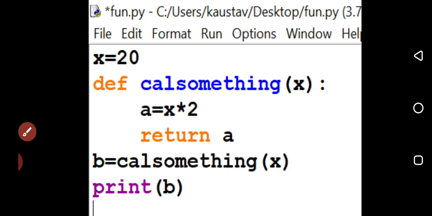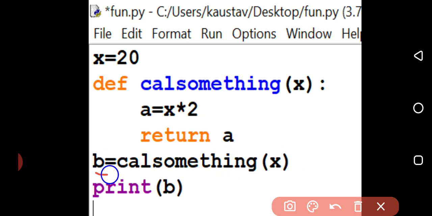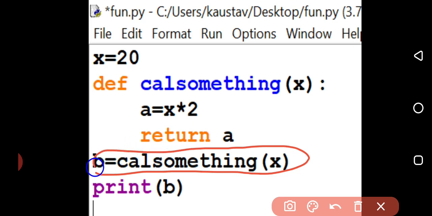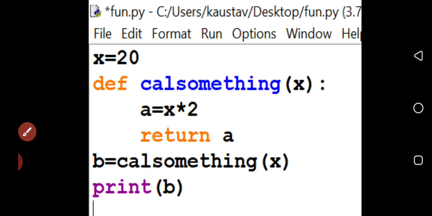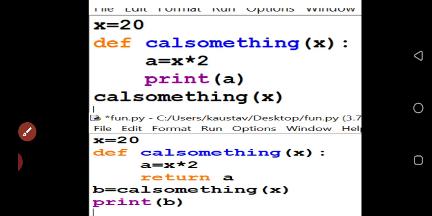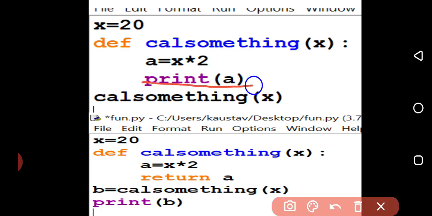So this is the call statement, and there is a difference between the call statement of a function with a return statement and without a return statement. Fine. Now we'll go and see the function without the return statement. Suppose this is a function without the return statement.